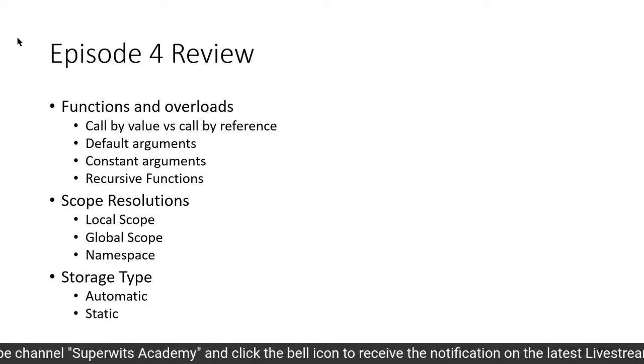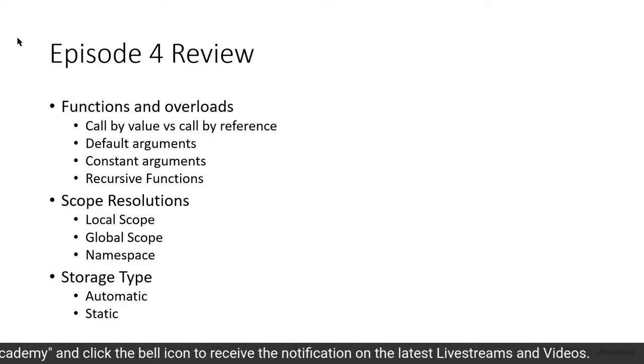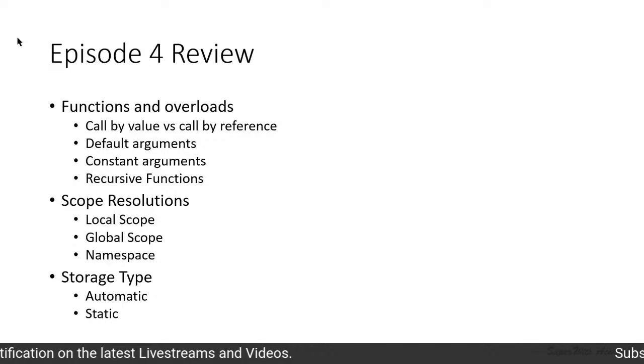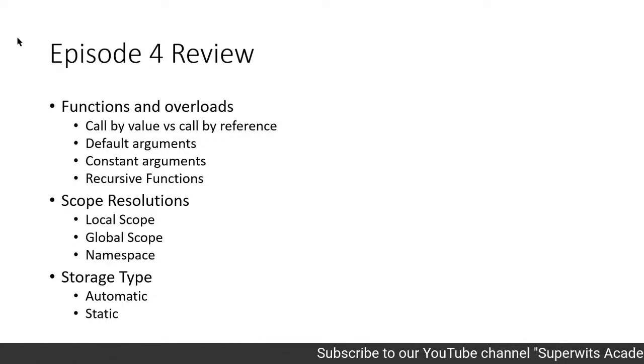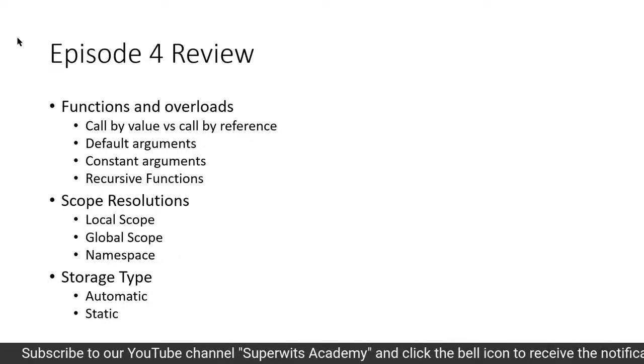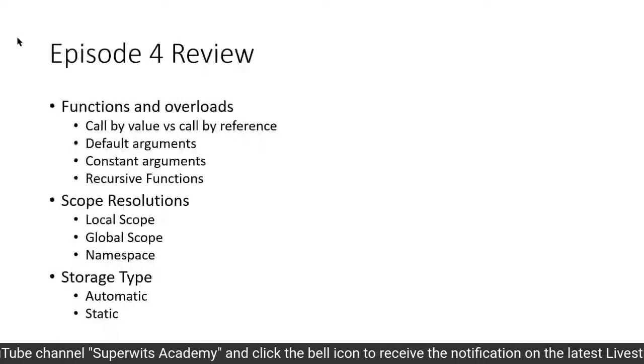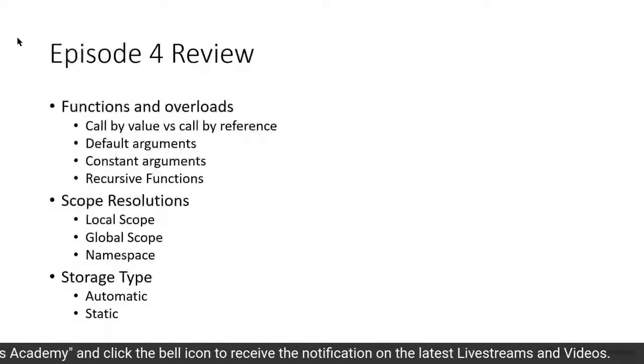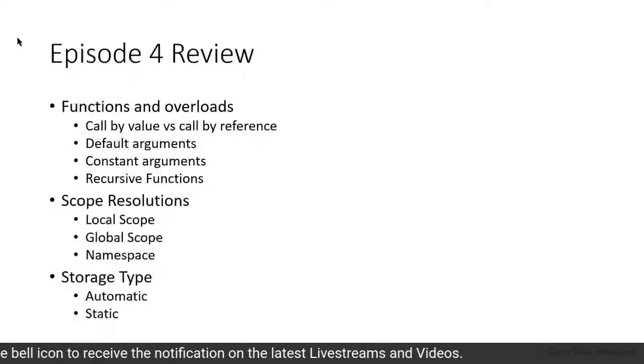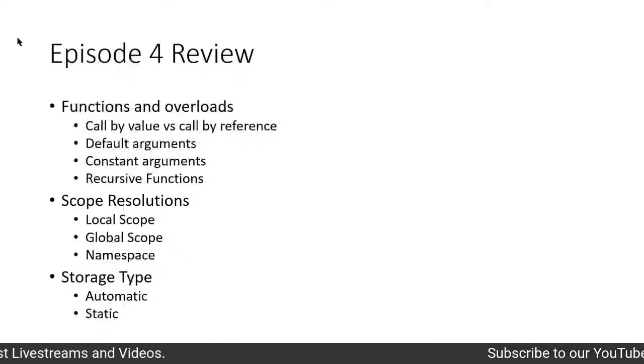And then we spoke about the recursive function, where we looked at an example of the factorial. Apart from that, we also looked at examples of local scope and global scope, how they can be managed by using namespaces, how the scope resolution operator can be used, and how multiple code blocks may have multiple definitions of variables with the same name.